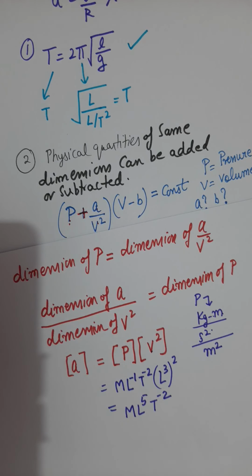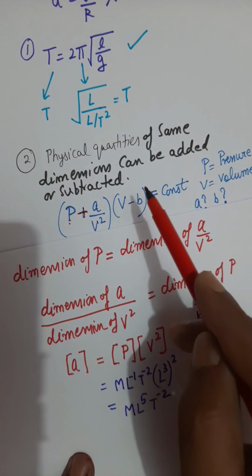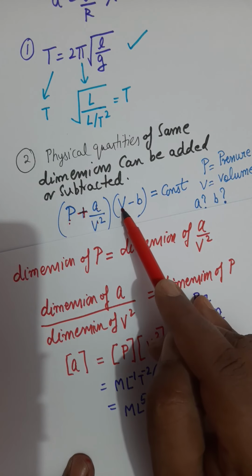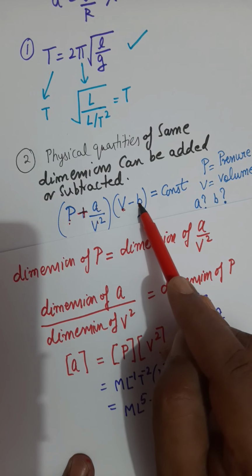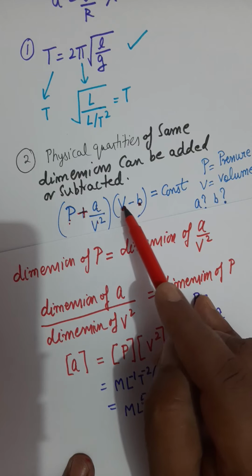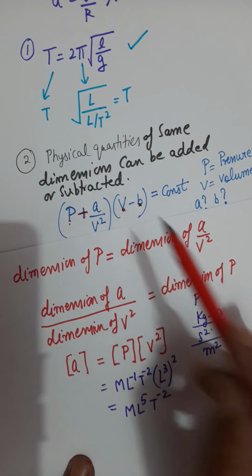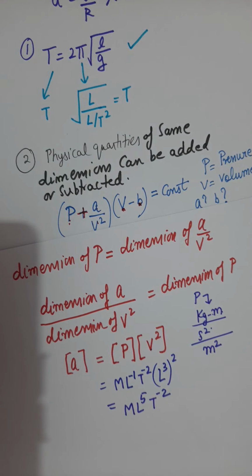Similarly, here it is V minus B. We are subtracting B from V. Subtraction is possible only if the dimension of B and the dimension of capital V are similar.